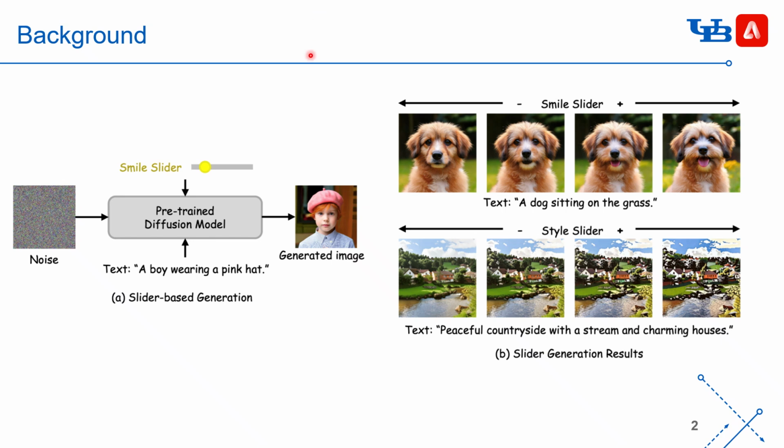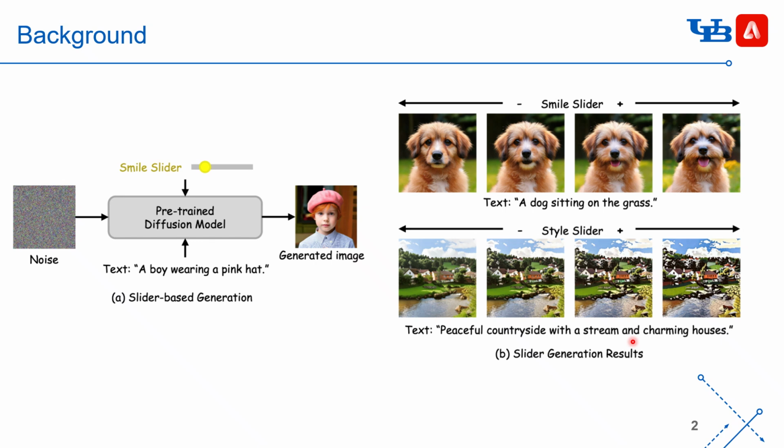Traditionally, users control outputs through prompt engineering, but this often lacks fine-grained control. An alternative is slider-based generation. As shown here, text specifies the main concept, while sliders provide fine-grained continuous control over attributes. For example, we can adjust the dog smile or change the style of landscapes. This approach makes generation more flexible and user-friendly.